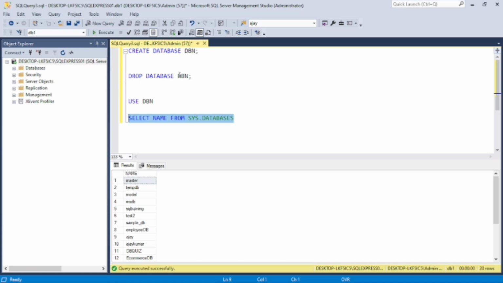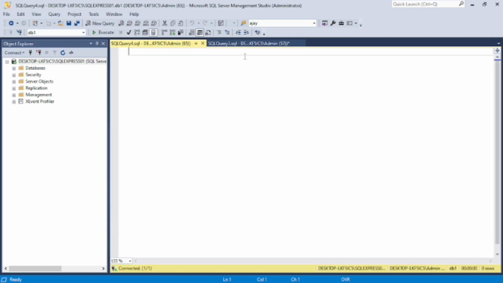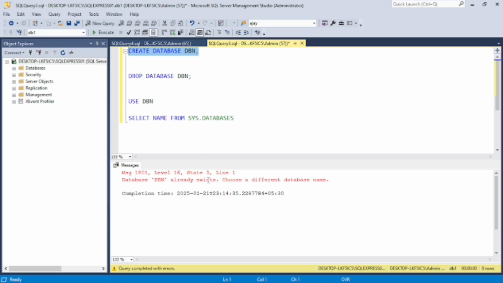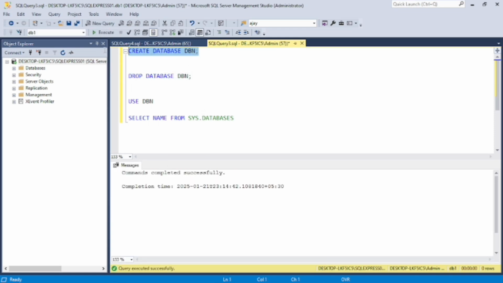First of all, when we come into our database management system, we click on that. After clicking, we go to a new workspace, and this window is the database window. When we run the create database command, if the database is already present it will fail. By using this command we can drop the database first. By using this command we can create the database, and now it is successfully created. With this command we can delete the database, and it is successfully deleted from the database system.